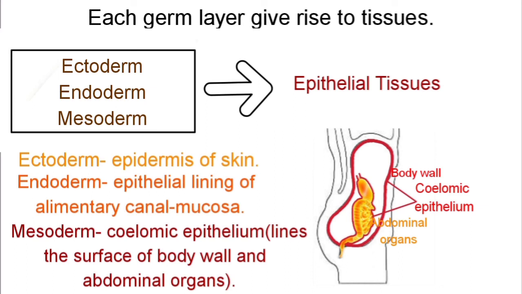that is, the organs of our alimentary canal. Now from this discussion we know that epithelial tissue can arise from all the three germ layers, that is the ectoderm, endoderm, and mesoderm.